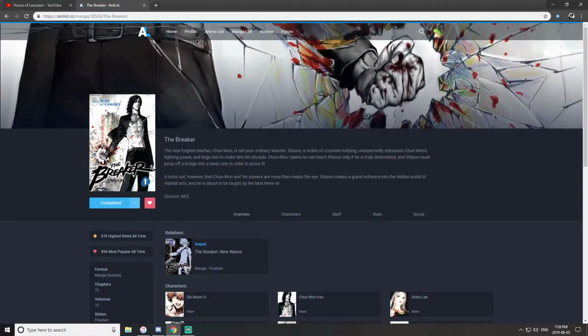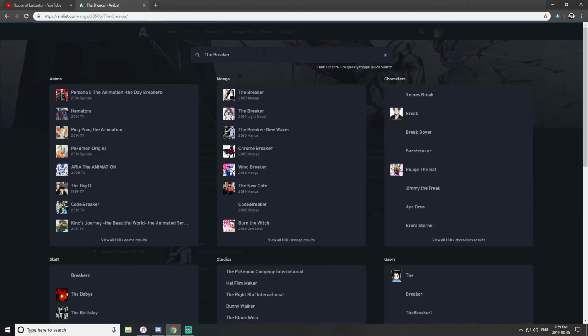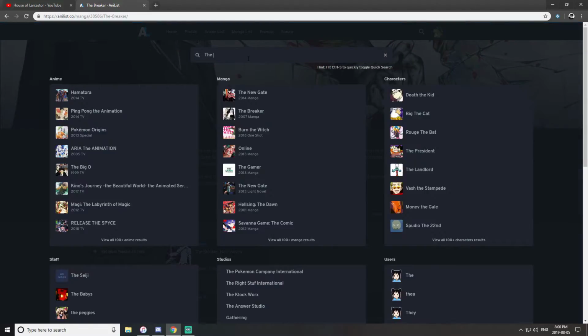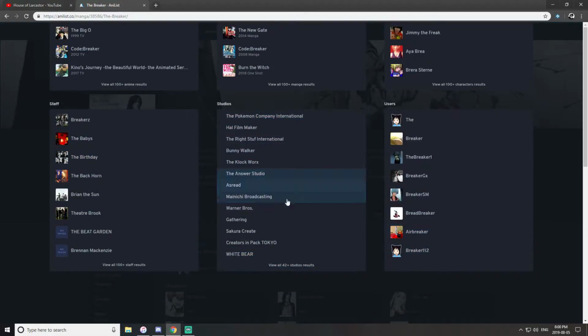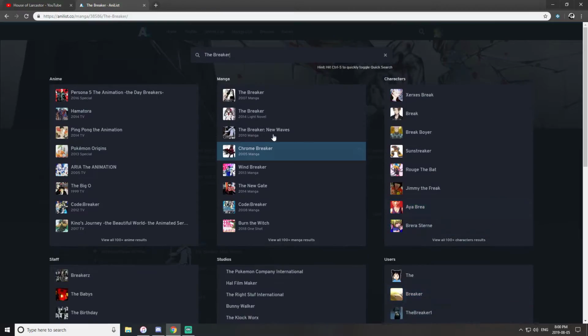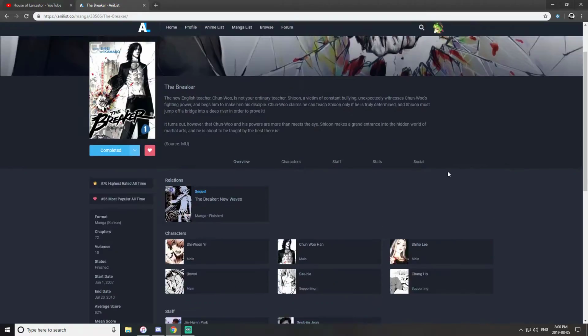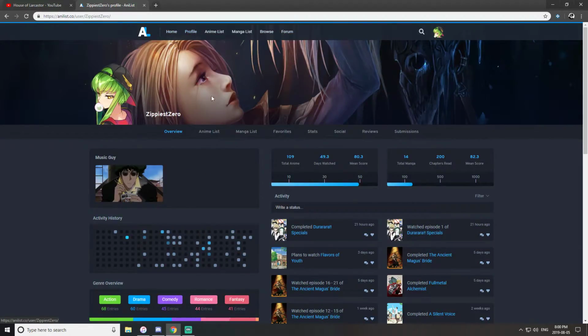You can go, oh, this was just a random manhwa, I believe. You could search it. You can go like The Breaker. And then you have the anime section, a manga section. Whoops. Let me do that again. Characters, staff, studios, users. So you have all of your different categories, okay? If I click on the actual manga, it's not bringing me anywhere because I'm already on the page. So you can always access your profile by just clicking profile, or by going here, profile.